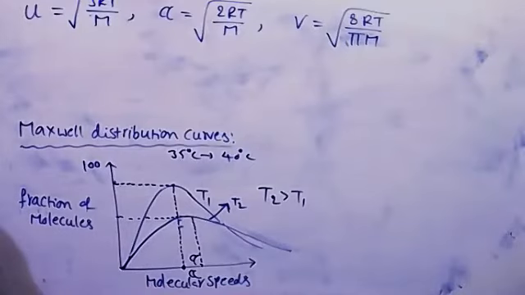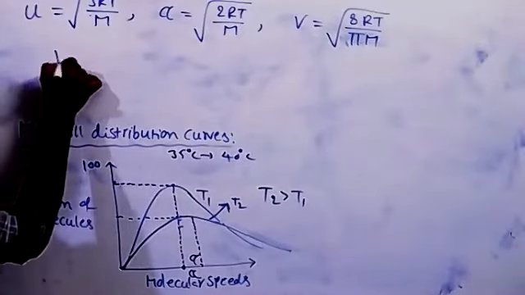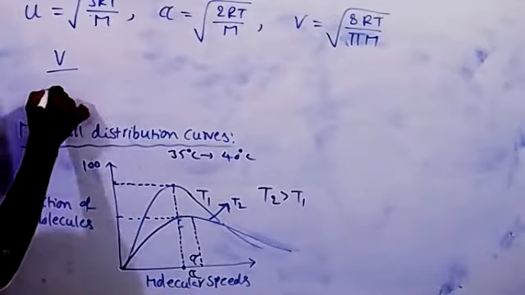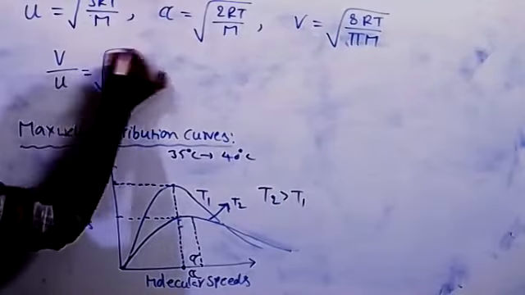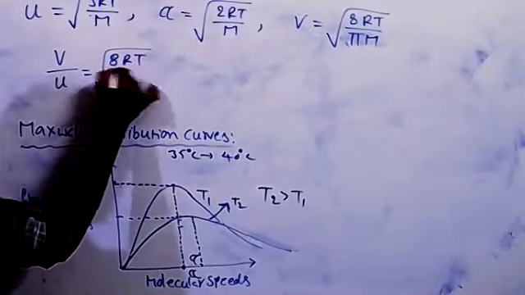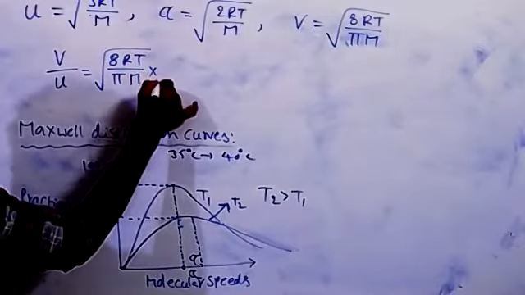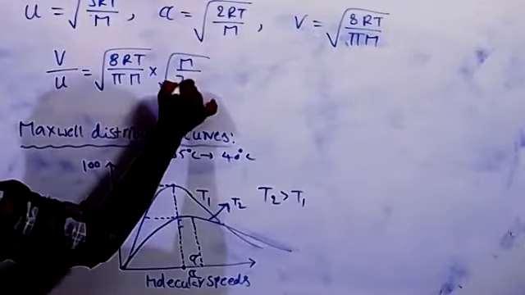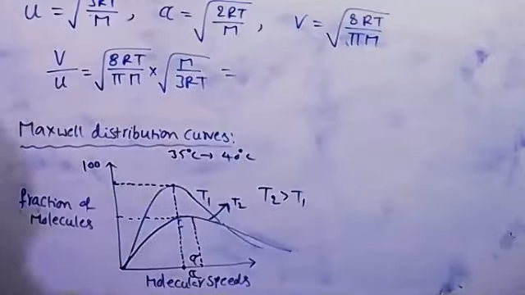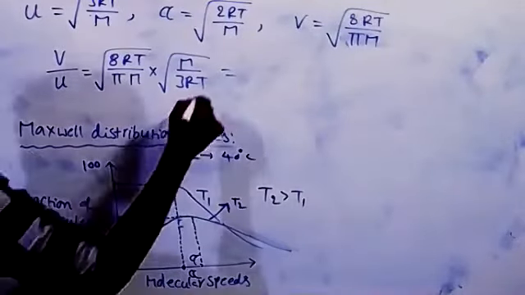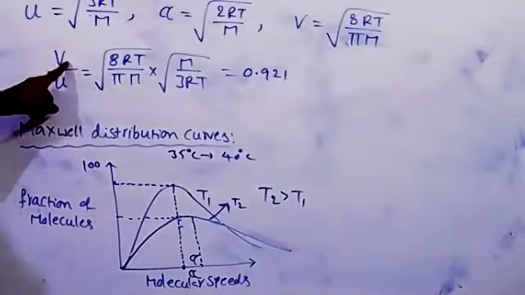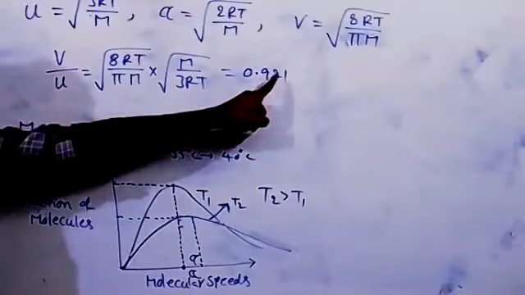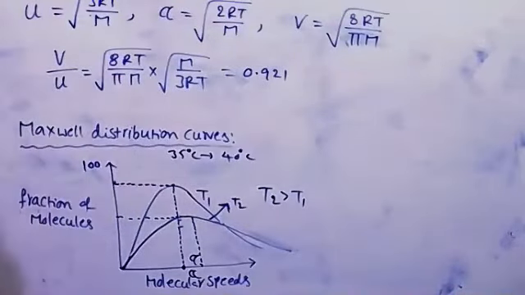Relation between average velocity and RMS velocity is equal to, I'm writing, 8RT by pi m into square root of m by 3RT. So it gives the resultant value 0.921. So average velocity is 0.921 times the RMS velocity.